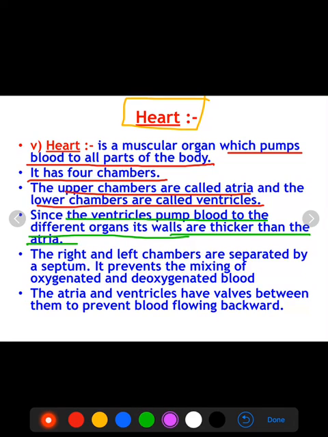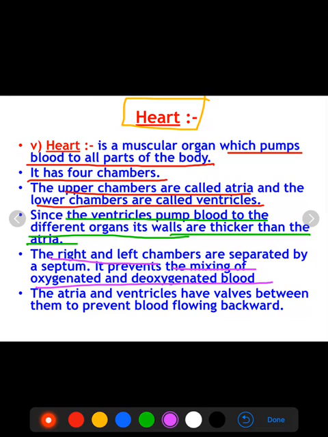And this division, right and left, prevents the mixing of the oxygenated and deoxygenated blood, because we cannot afford the oxygenated and deoxygenated blood mixing, because we require more energy.